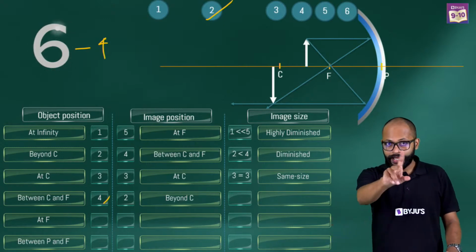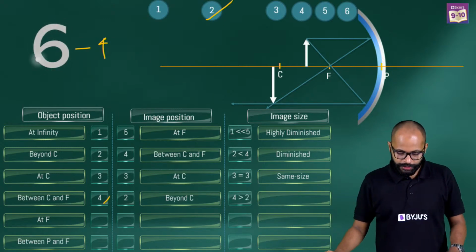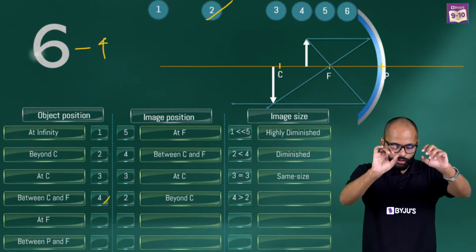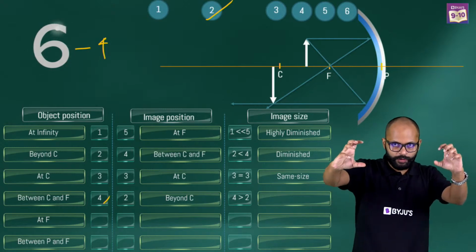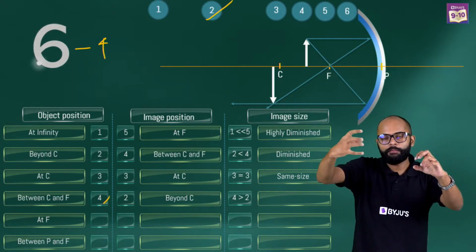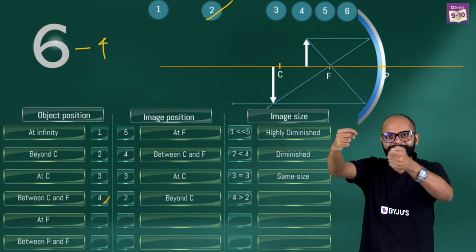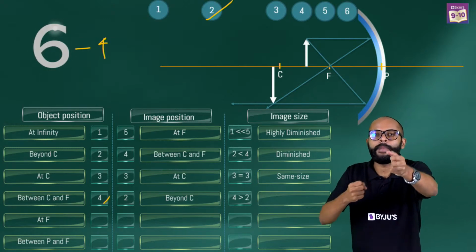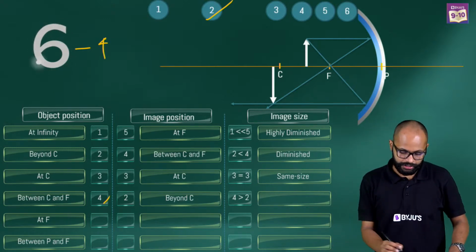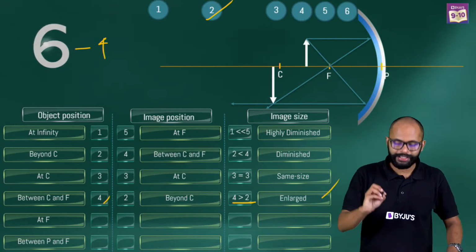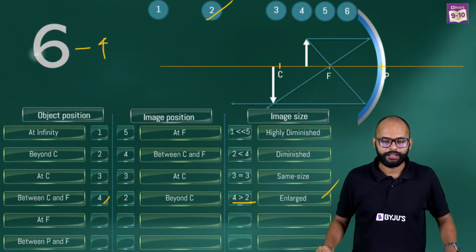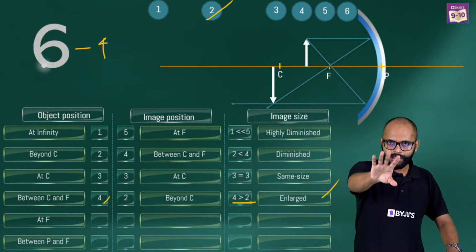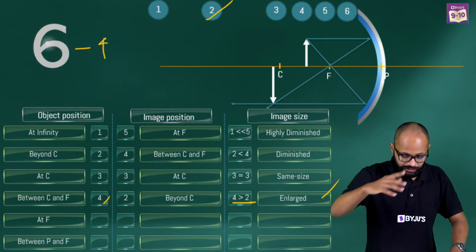Theek. Alright. Now again, let's come to the size. Now what do you see? 4 is more than 2. Previously, if you notice, we were talking about object position and image position. If the number for image position is more than object position, it is diminished. But here what is happening? Object position number is more than image position number. It is magnified now. Okay? It will be enlarged. 4 is more than 2, and that's why the image is enlarged. Alright? Okay? True. Till here it's fine. Nice. So you are getting a hang of it, and you will see a pattern again generating over here.